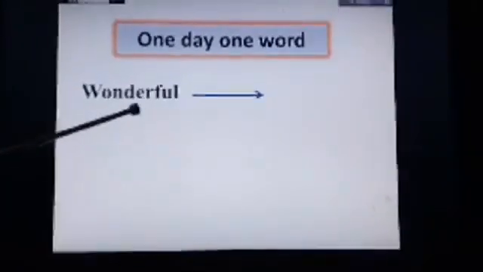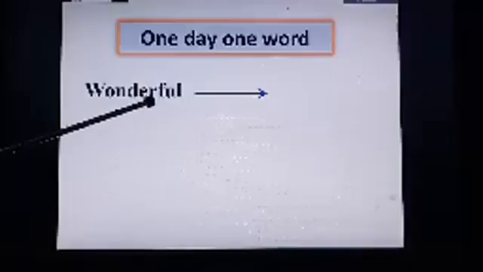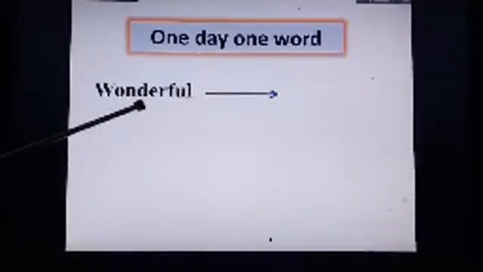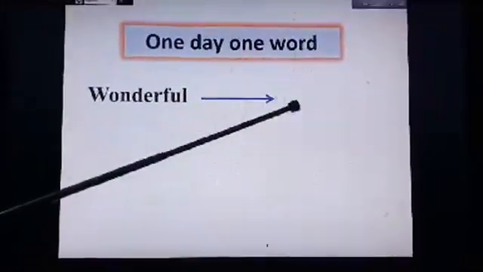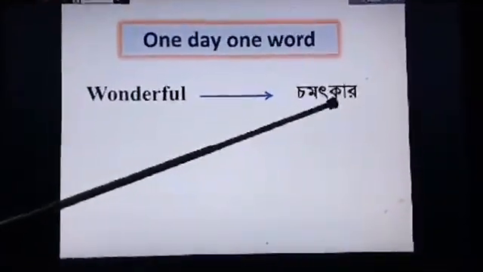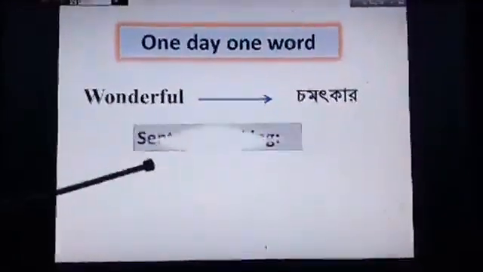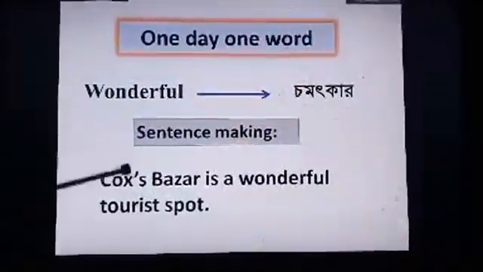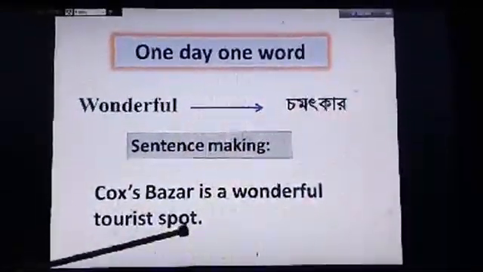Now today's one word, and it's wonderful. Dear students, W-O-N, D-E-R, F-U-L, full, that is wonderful. And wonderful, its Bengali meaning is chamatkar. My dear students, I like to make a sentence, and it's Cox's Bazar is a wonderful tourist spot.